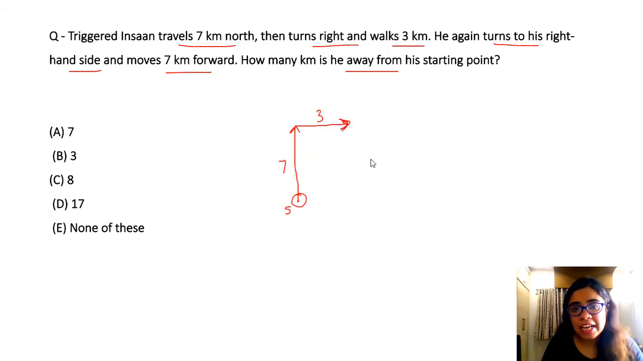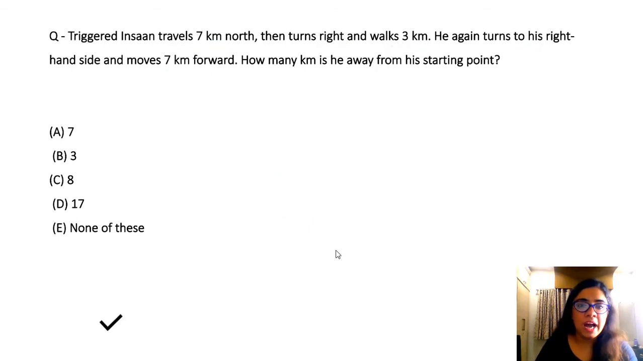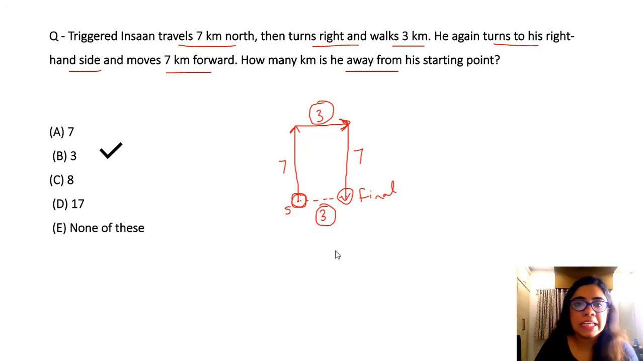From here, the right hand side is going to be downwards, so he is going to come here and he traveled 7 kilometers again. This is his final point. The question is how many kilometers is he away from the starting point? Look, this was the starting point, this is the final point, so what is this distance? Can I say whatever was the distance here, the same is going to be the distance here. So the distance is 3 kilometers. So my answer will be option B, 3 kilometers. Okay? I hope this is clear.